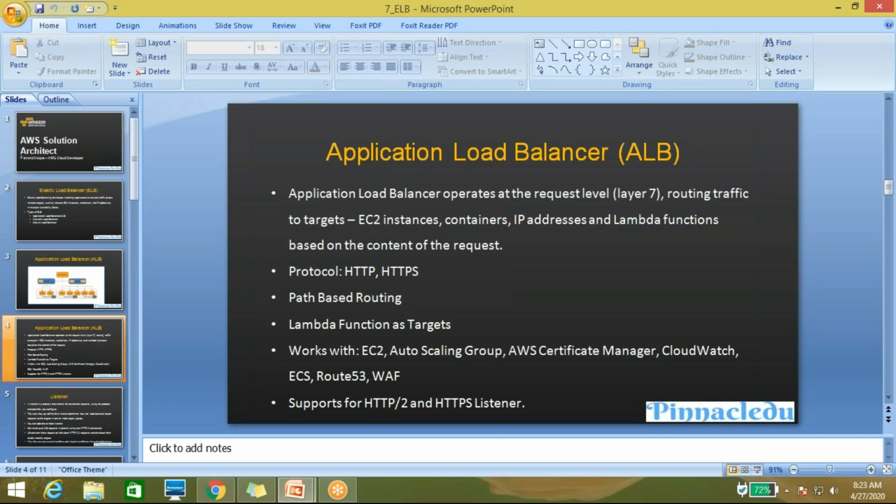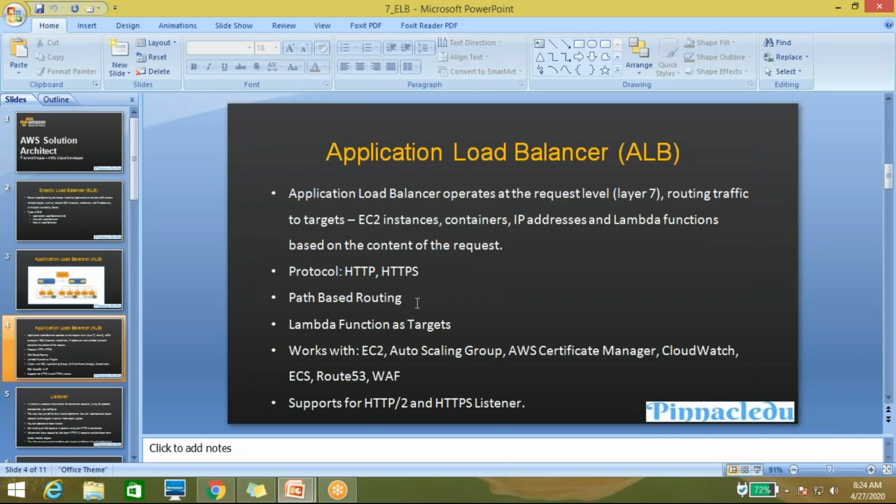It routes the traffic to targets, either EC2 instances, containers, or IPs. The application load balancer supports only two protocols, HTTP and HTTPS. This is a path based routing policy.